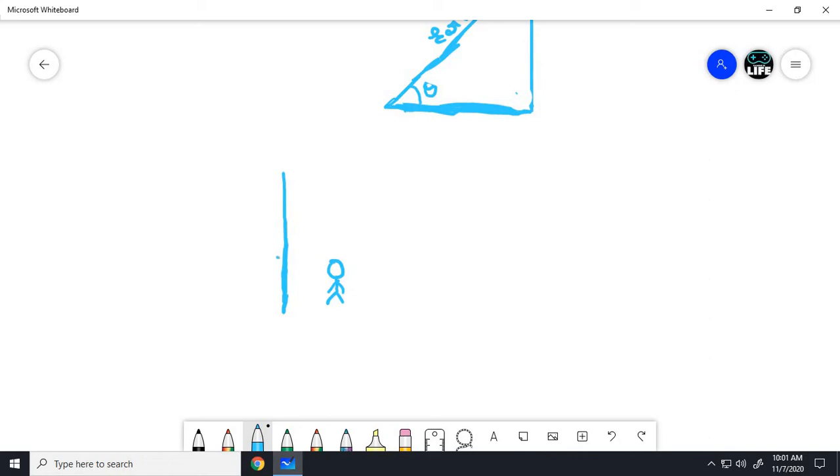So he can whitewash only up to here. Without using a ladder, he can whitewash only this part. If he wants to whitewash here, what will he do? He will use a ladder, right? So think this is the ground. He will use the ladder. So what will be the angle of the ladder with the ground? It will be theta. So it also forms a right angle triangle, or it forms a triangle.